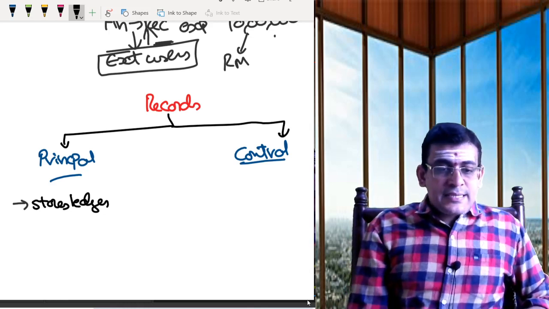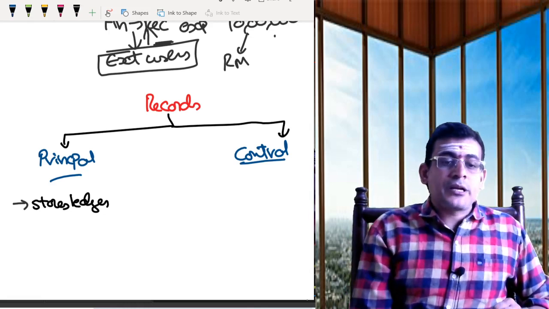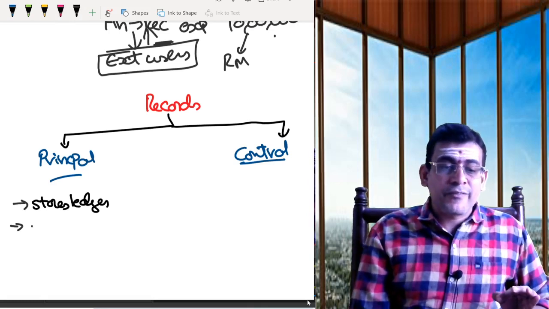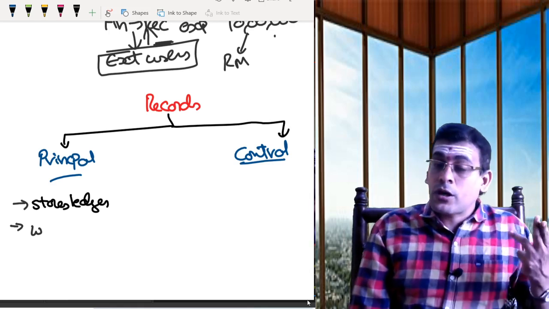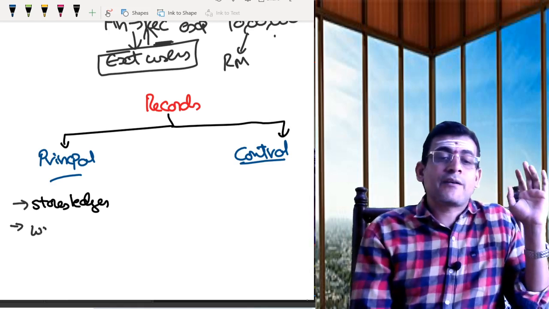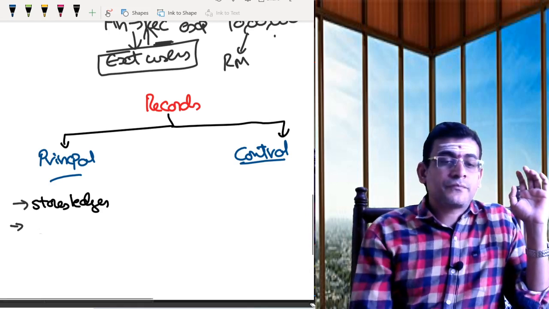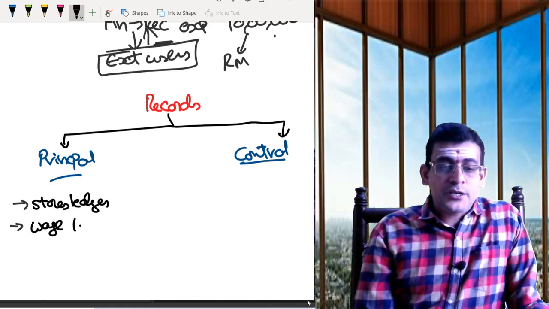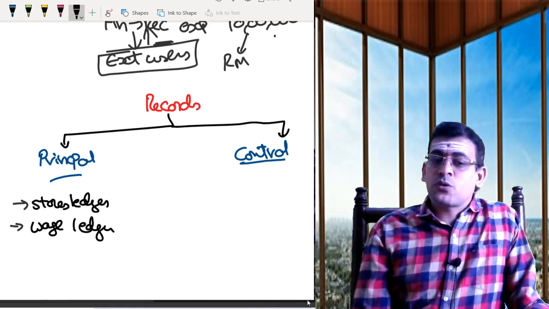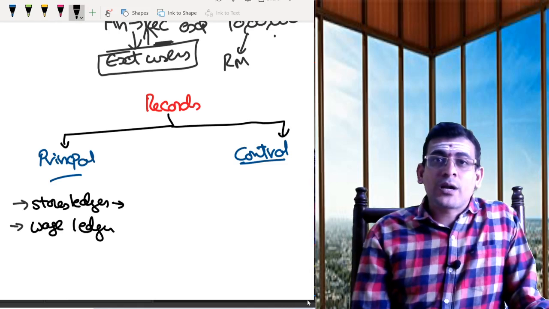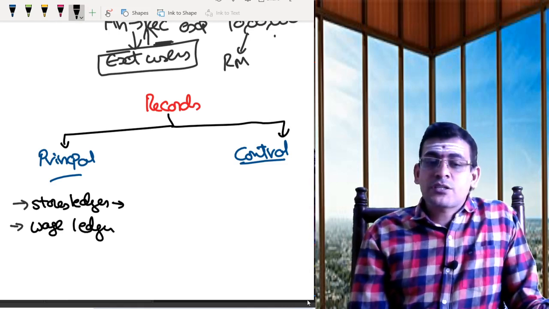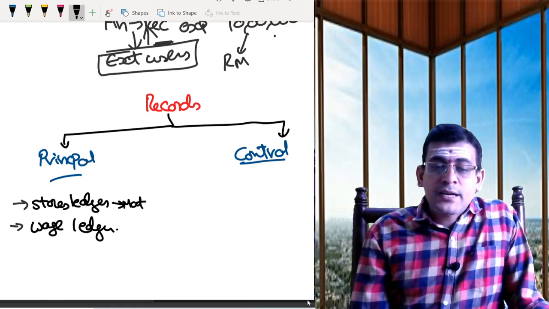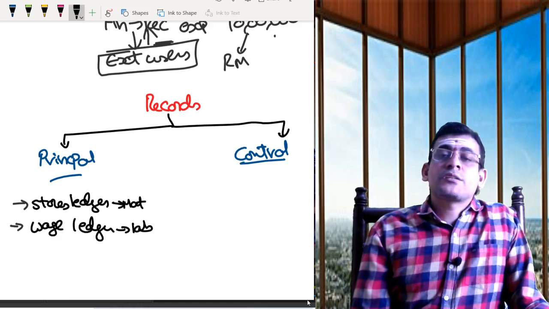Now, the second principal ledger you need to focus on is the wage control book, or rather wage analysis book, or wage ledger. I will call this the wage ledger. If you observe, you are coming in the order of the elements of cost. The first element of cost is material, so that was focusing on material. What is the second element of cost? Labor. This is focusing on labor.